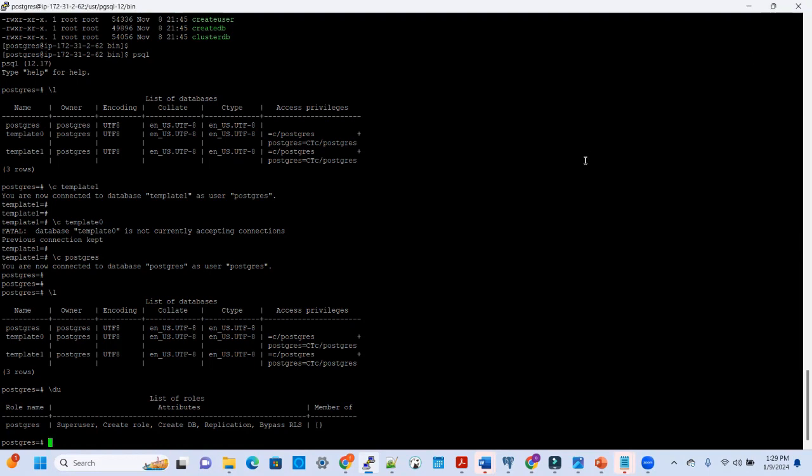So in order for us to install Postgres, we need to go to the official Postgres website and get the RPM installation procedure for the version that we want, based on our operating system and architecture. And as the root user, we can run those scripts and then use psql to connect to our database.